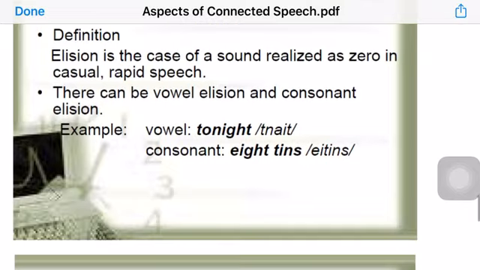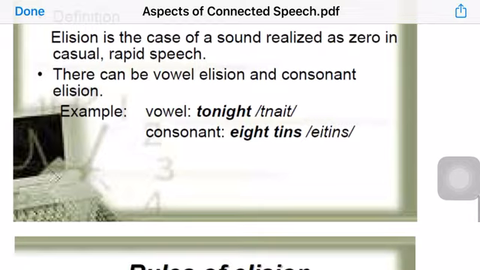So for example, here's an example for a vowel elision. Tonight, two syllables. The first one with te and schwa. Sometimes in very fast speech, in connected speech, we drop the schwa and we only pronounce the te and merge it with the onset of the second syllable. So instead of saying tonight, we say tonight. Tonight becomes night.